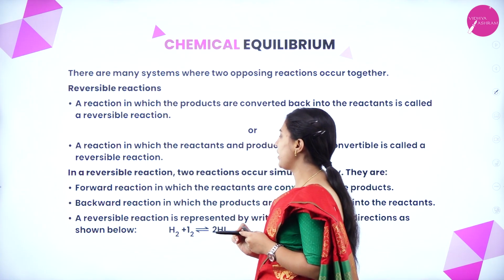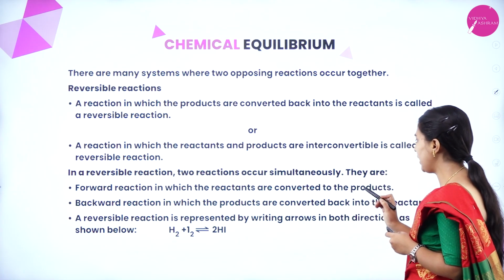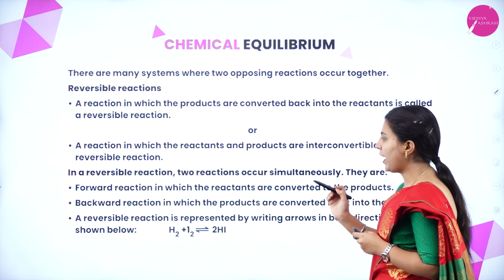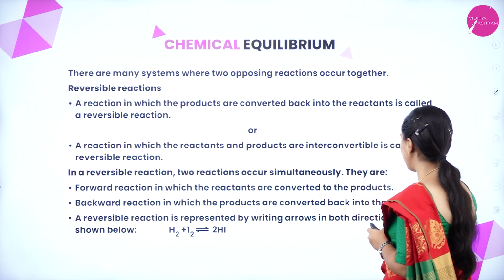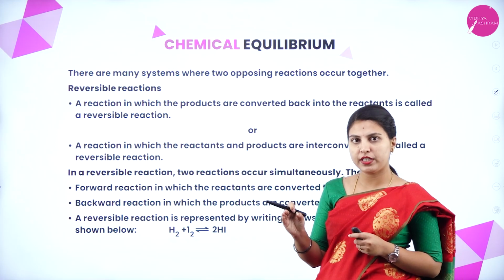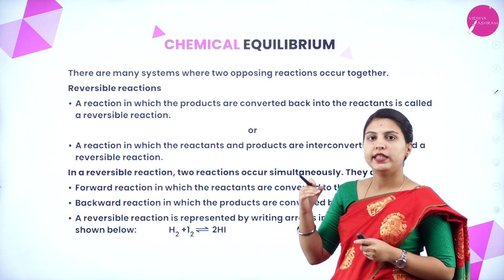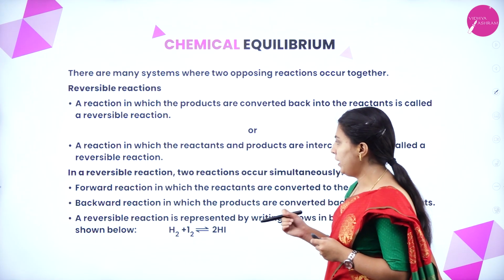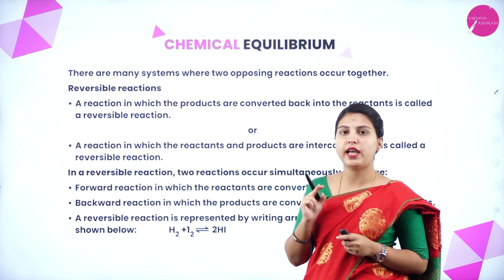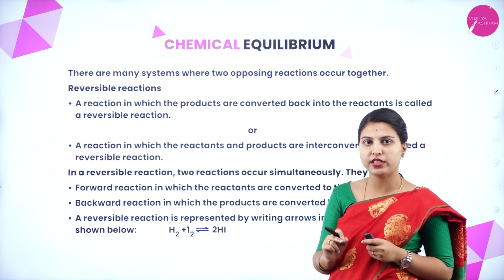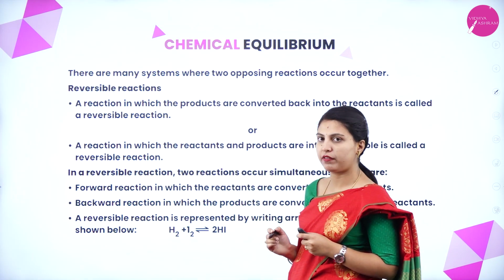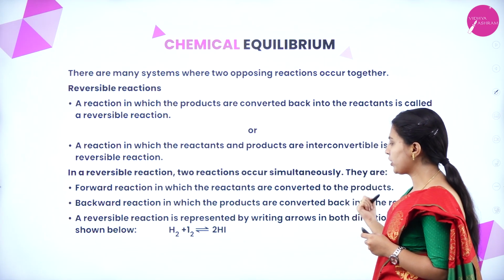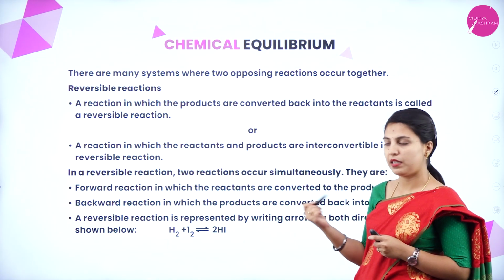But in a reversible reaction, two reactions occur simultaneously. They are the forward reaction, in which the reactants are converted to products, and the backward reaction, in which the products are converted back into the reactants. That is a reversible reaction, we understood now. It can be product to reactant, reactant to product. But in a reversible reaction, two reactions should act simultaneously. What are those reactions? One forward reaction and another one backward reaction. Forward is reactant to product, backward is product to reactant, but they should act simultaneously.